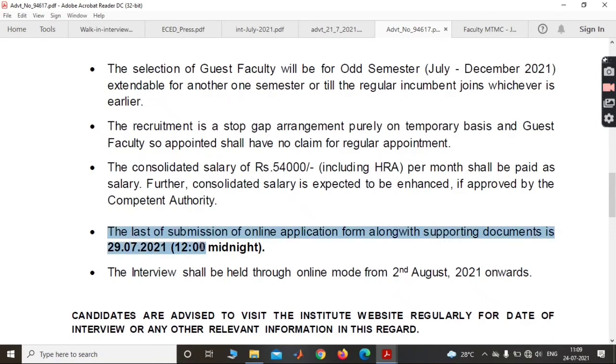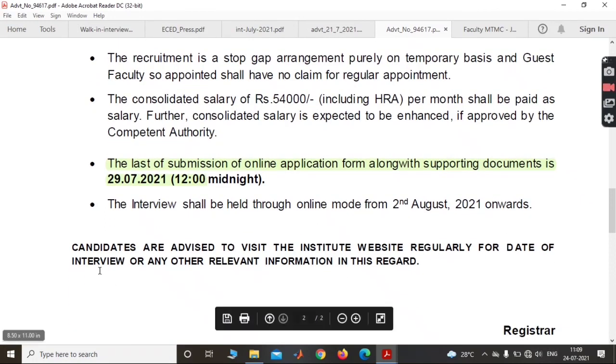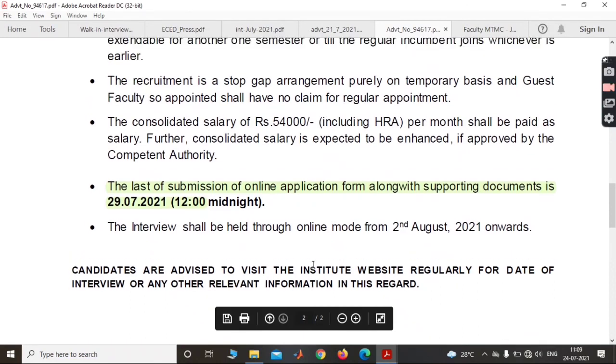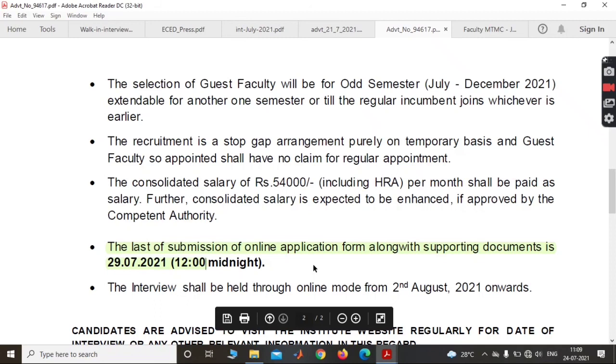You have to remember the last date of submission along with the supporting documents is 29th July 2021. Candidates are advised to visit the institute website regularly for the date of interview or any other relevant information in this regard. Just go to their official website, then go to their career section and apply as soon as possible.